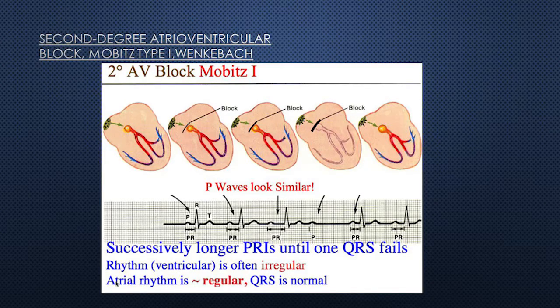Anyway, it's clear that this is type 1 second degree AV block, Mobitz type 1, the Wenckebach heart block. The special characteristic of this block is the gradual lengthening of the PR interval.